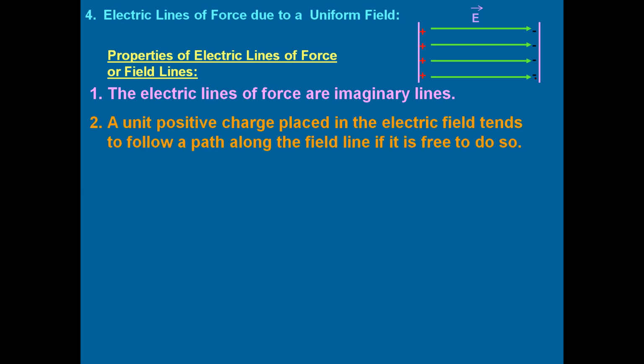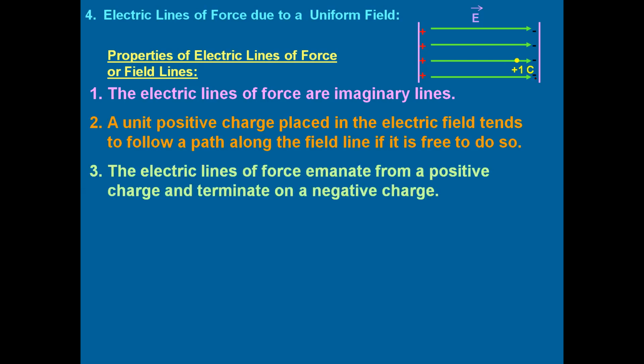Second is, a unit positive charge placed in the electric field tends to follow the path, because by definition, an electric line of force is the path along which a unit positive charge moves. Suppose you keep a unit positive charge, it will move along the path. So this is the second property. Third one is, electric lines of force emanate from a positive charge and terminate on a negative charge. They start from positive and end at negative.